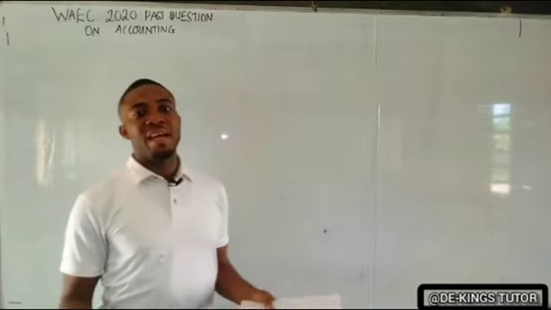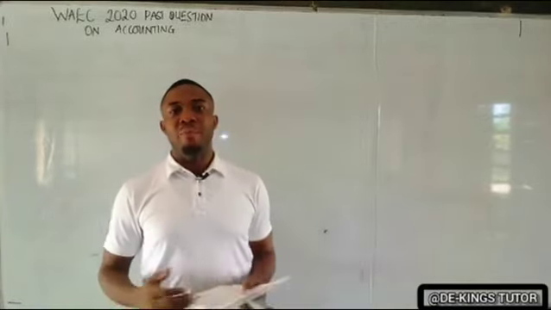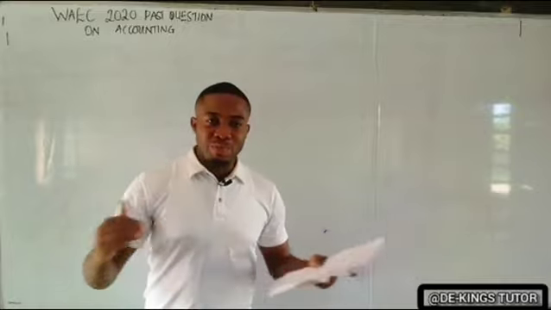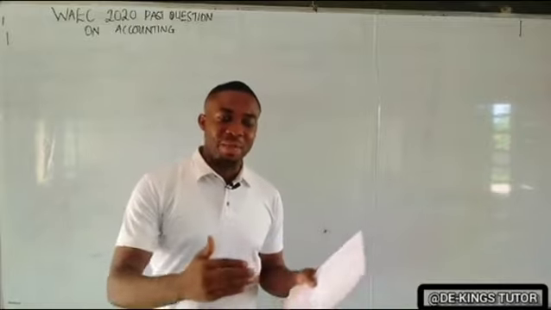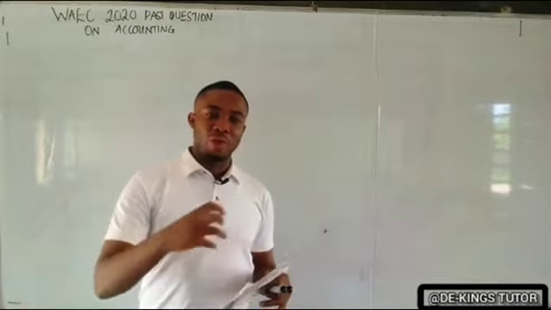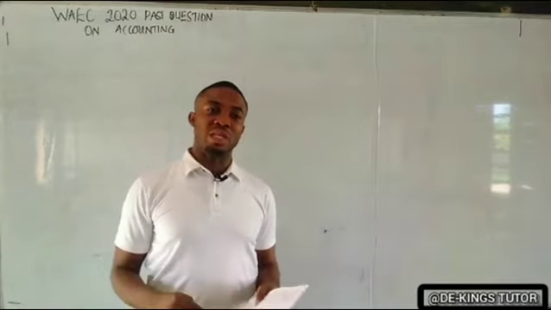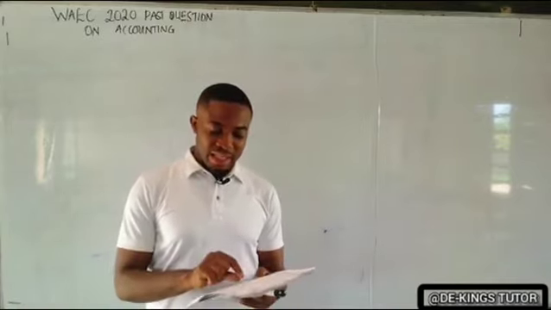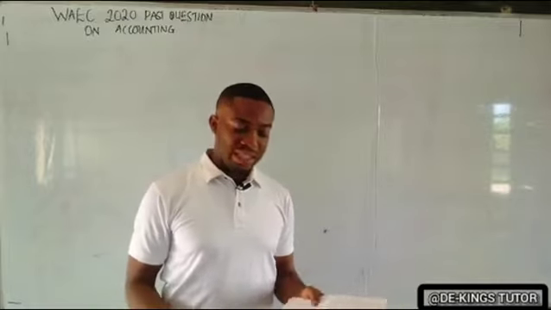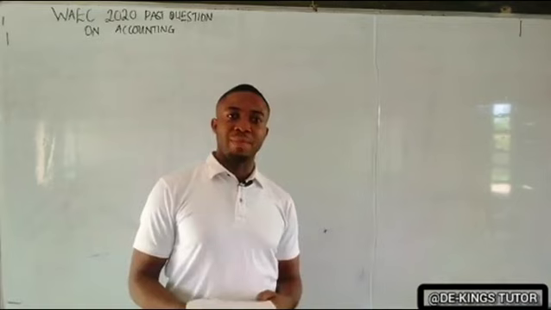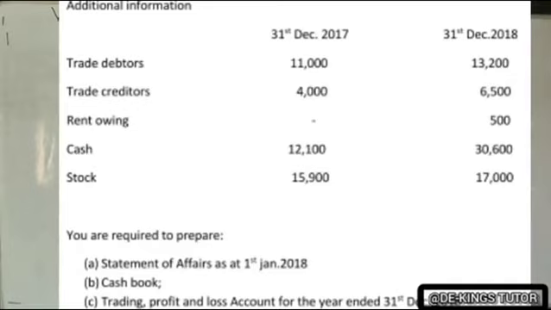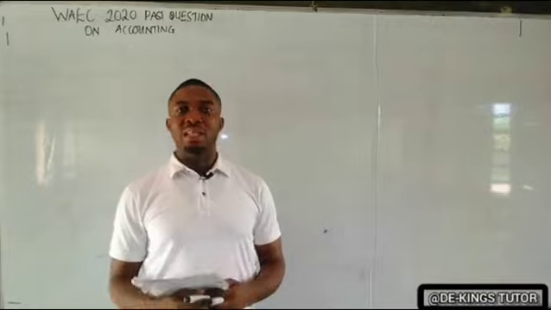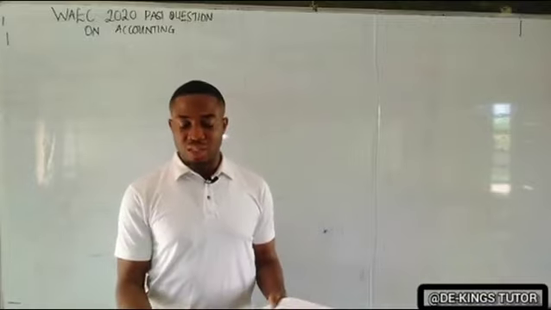Now, a statement of affairs is an abridged balance sheet, a summarized balance sheet. It is prepared to get either an opening capital or a closing capital. The items at the beginning, the balancing figure, will give the opening capital, while those at the end will give the closing capital. But if you check, it says statement of affairs as at 1st January 2018, so it's meant to get the opening capital. So we use the items in the additional information written 31st December 2017 to get the capital, because the question requires us to get the capital.